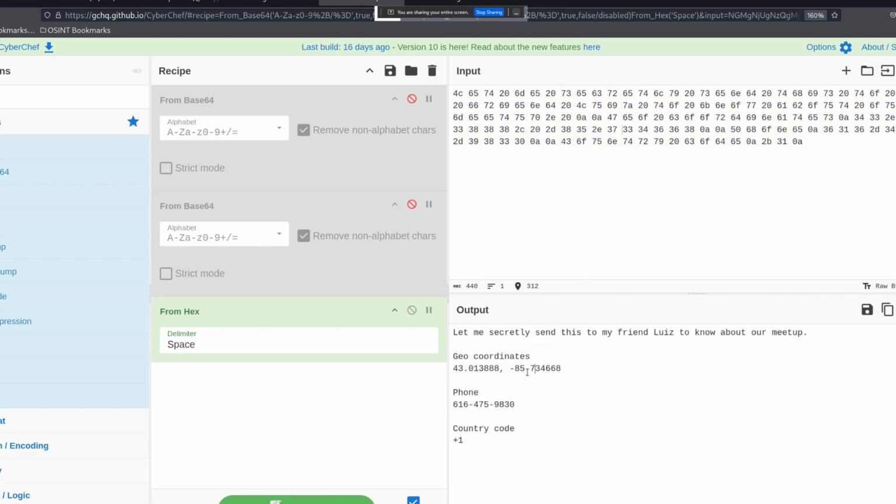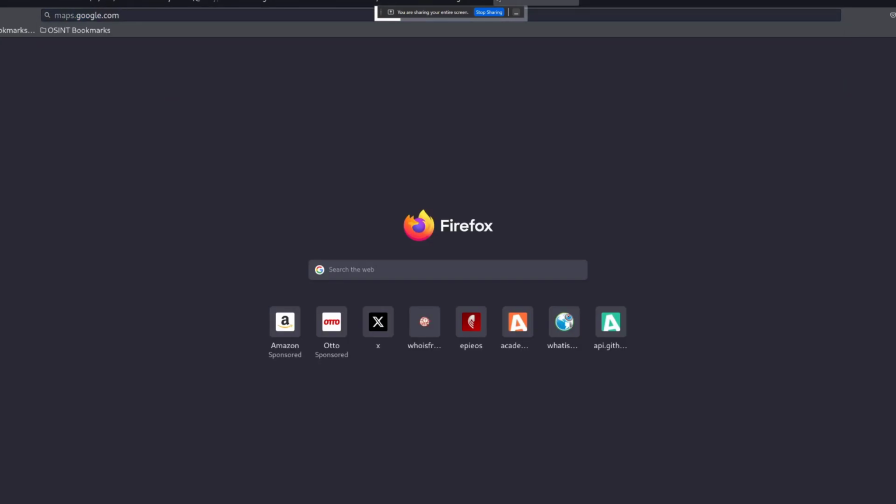It's saying let me secretly send this to my friend Louis to know about our meetup. And we can see the geo coordinates, the phone number, and a country code. Now, I think this is very, very useful. So let me copy the coordinates and see where this is.